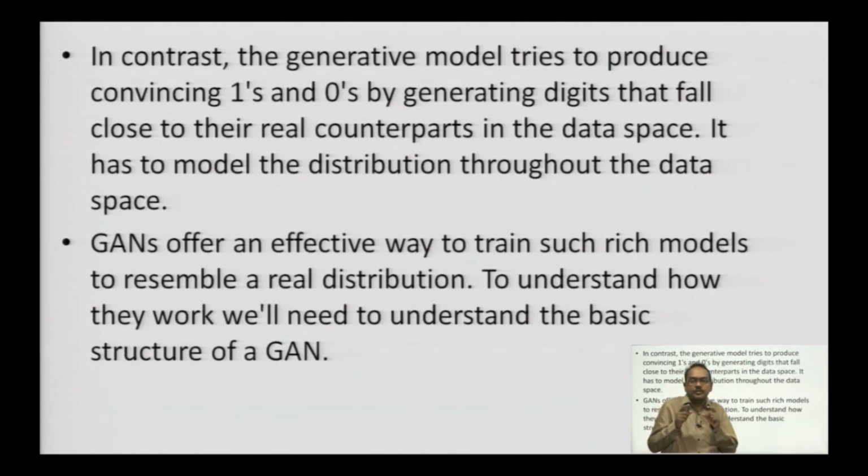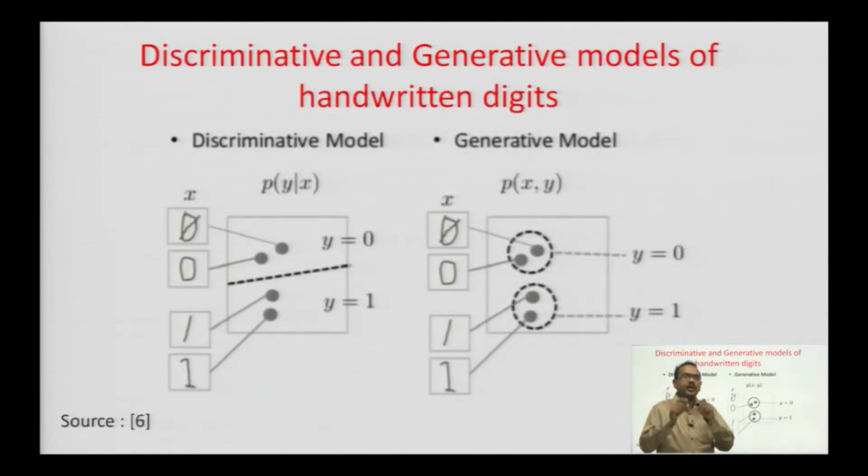So, GANs offer an effective way to train such rich models to resemble a real distribution. To understand how they work, we will need to understand the basic structure of a generative adversarial network. Have a look at it. So, here we have the discriminative and generative models of handwritten digits. To the left you have the discriminative model and to your right you have the generative model. You can see that the input is handwritten, and it is going as input to the discriminative model.